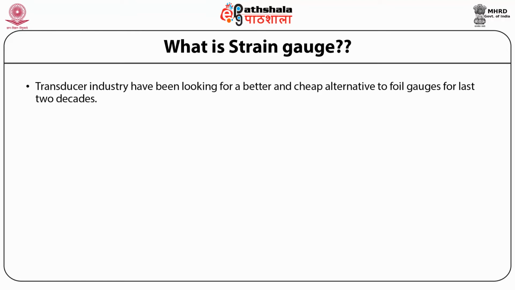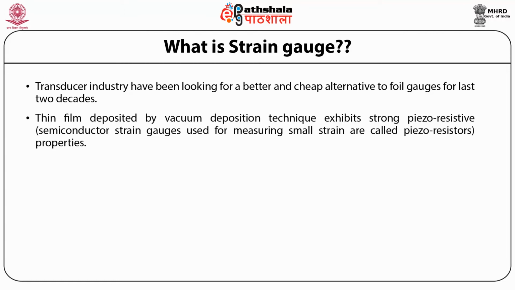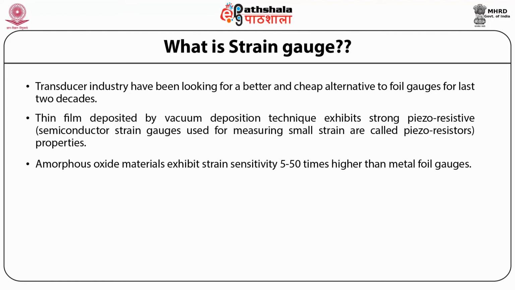Transducer industry have been looking for a better and cheap alternative to foil gauges for last 2 decades. Thin film deposited by vacuum deposition technique exhibits strong piezoresistive properties, meaning semiconductor strain gauges used for measuring small strain, called piezoresistors. Amorphous oxide materials exhibit strain sensitivity 5 to 50 times higher than metal foil gauges.